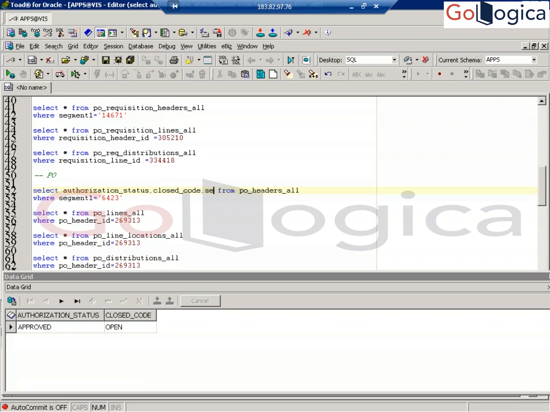Where can we find the PO number? Segment 1. Okay. How do you know the ordered PO quantity? Quantity. What is the unit price? You can see here, unit price.